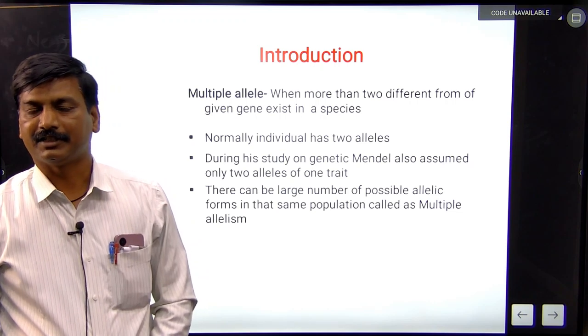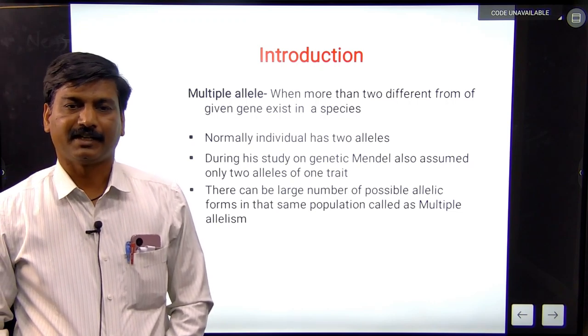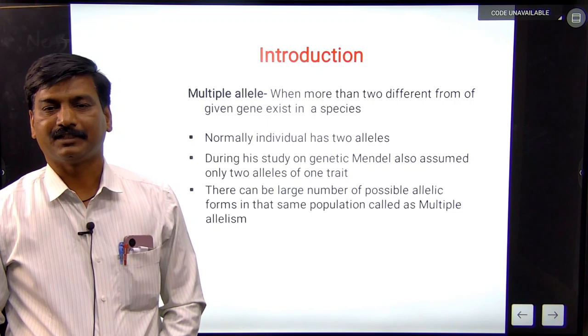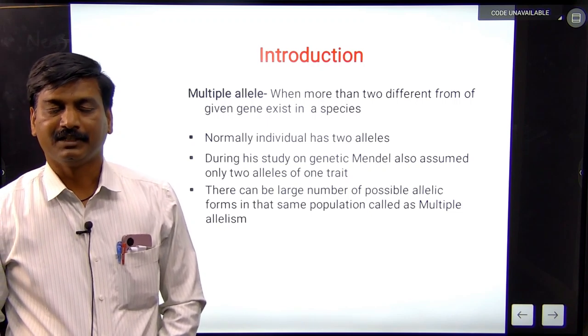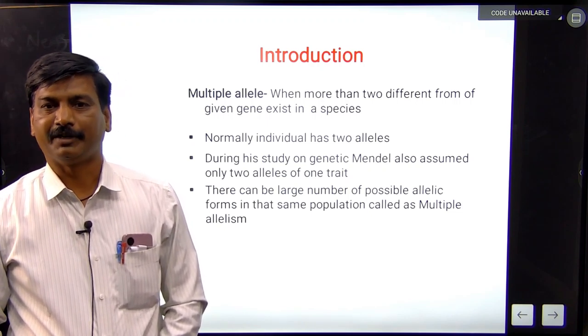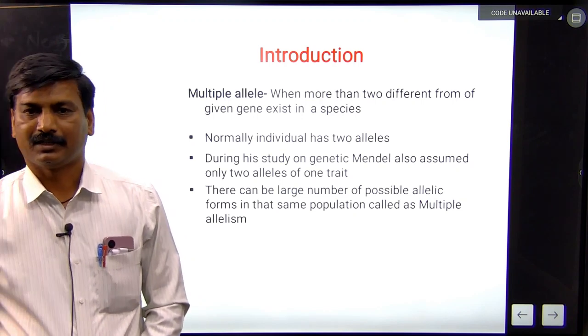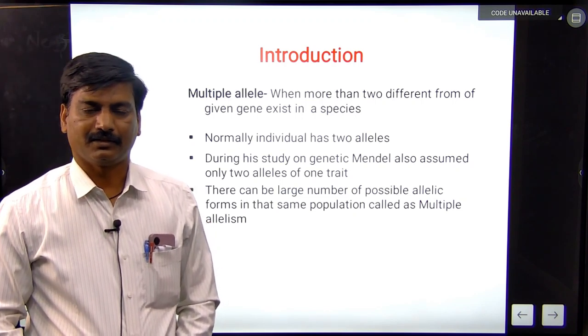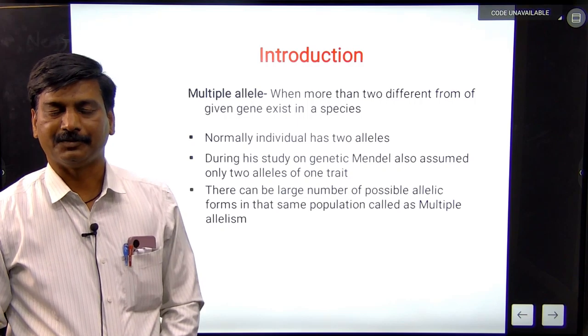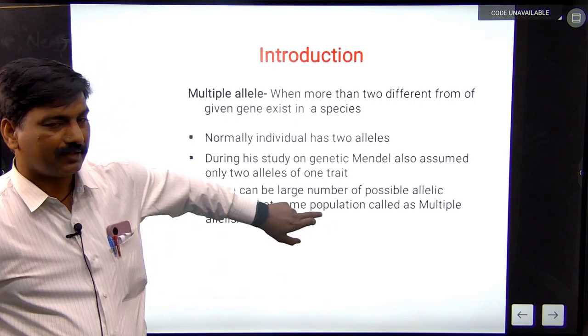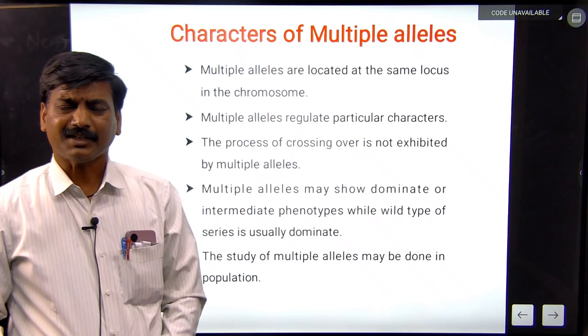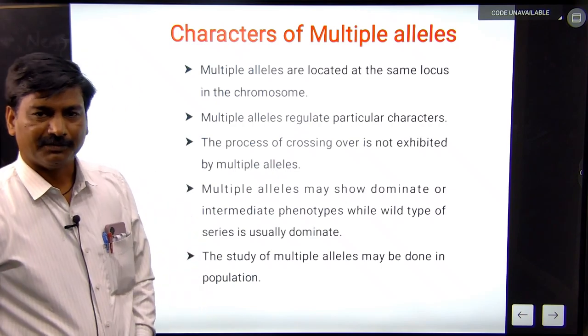A trait is an inherited character, and alleles are two or more alternative forms of a gene. A gene is a segment of DNA. Now, mainly, we will discuss the characteristics of multiple alleles.